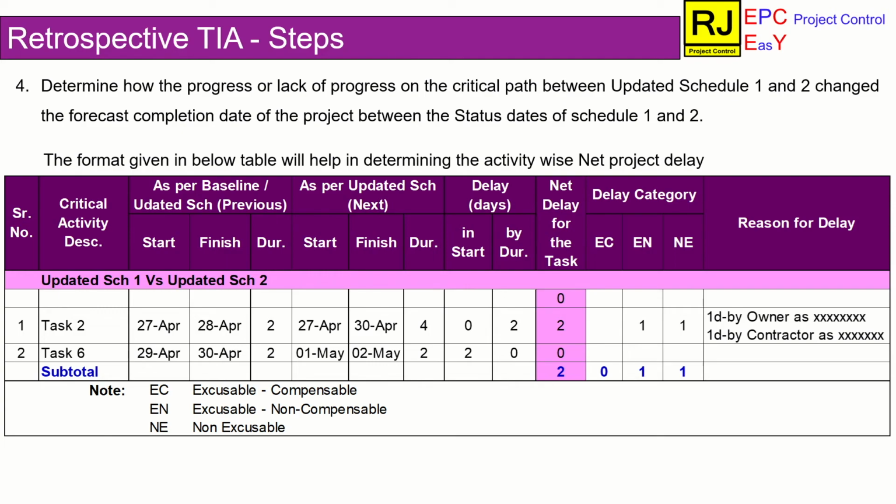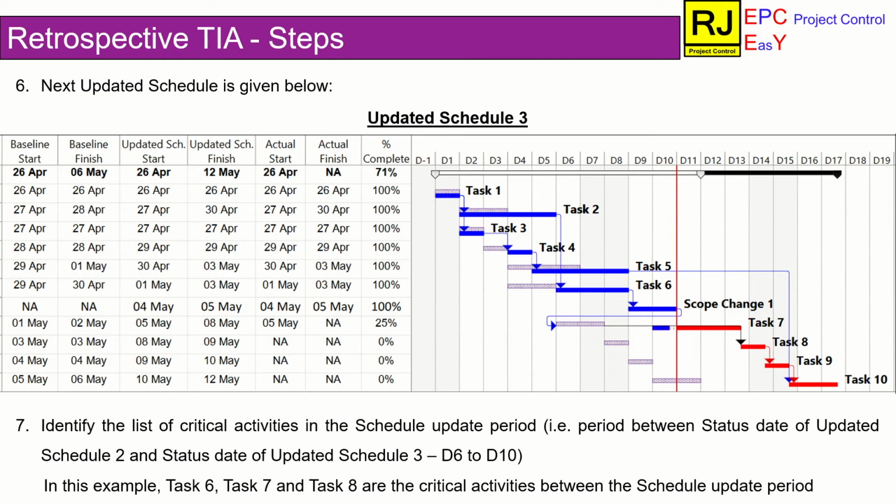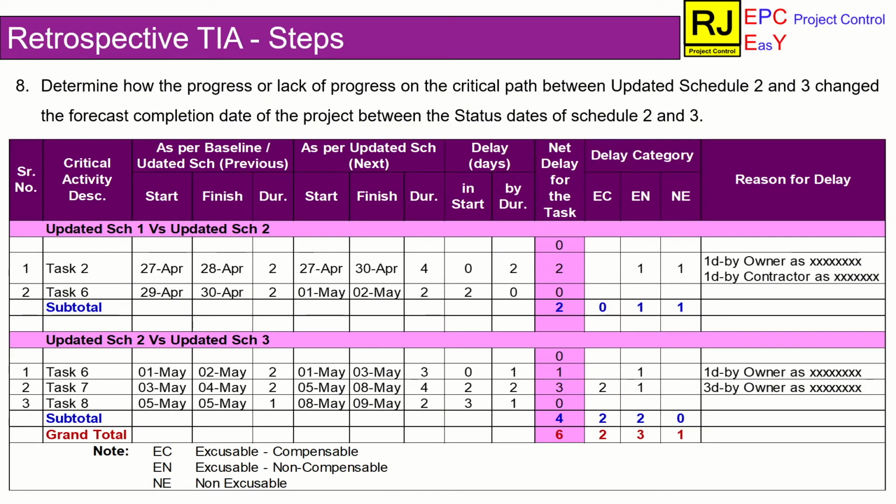These 4 steps are to be repeated one updated schedule after another till date. One more cycle of steps 1 to 4 explained here is repeated for better understanding of the viewers. The next updated schedule is updated schedule 3. The rest of the steps presented in this video are self-explanatory. You may pause this video as required and refer to the repeated cycle of retrospective time impact analysis.